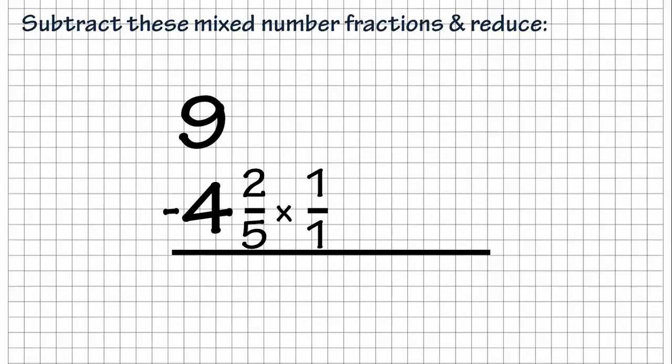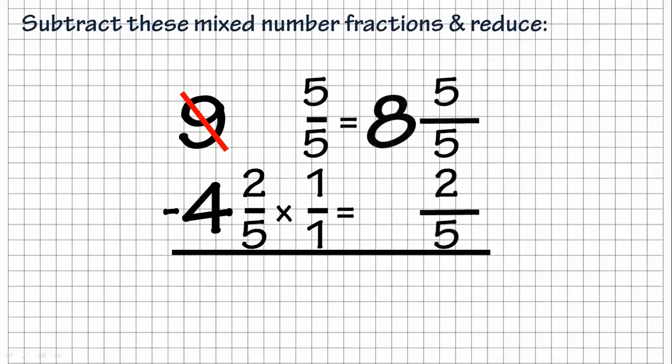So as we see this one, we know our denominator is 5. So that's what I'm going to make my number be. I'm going to make it be 5/5. So I borrow from the 9. It's going to be 5/5. So then I make it be 8 and 5/5, and I make it be 4 and 2/5. Once I've done that, I can subtract 2 from 5, which gives me 3.